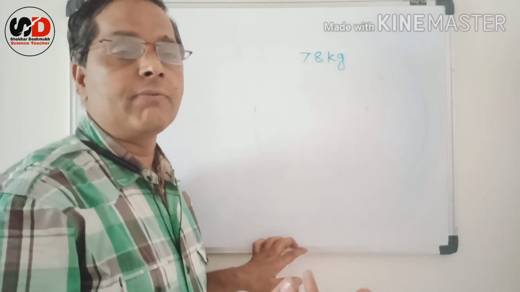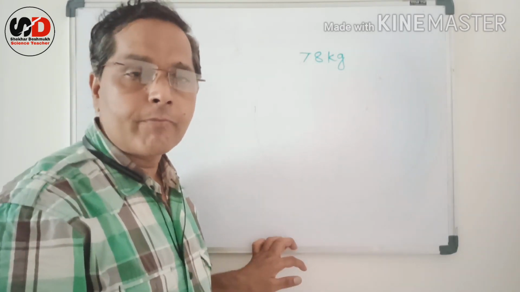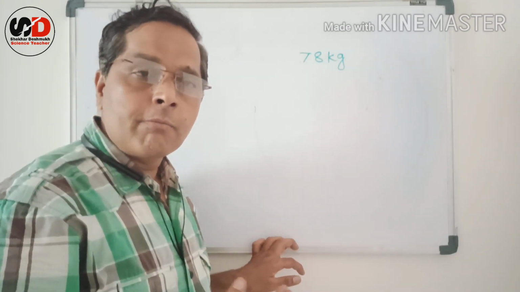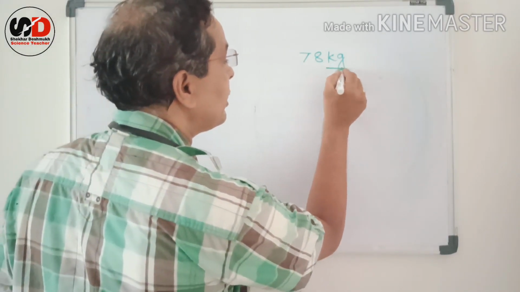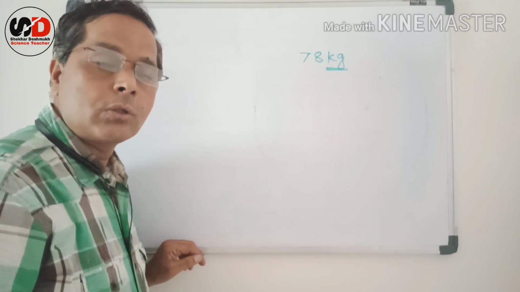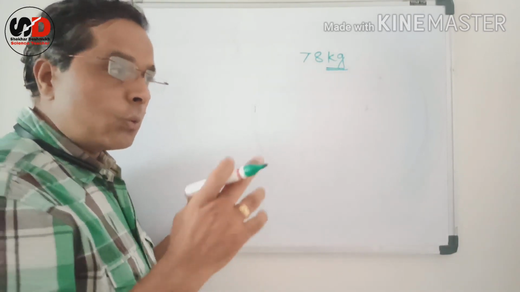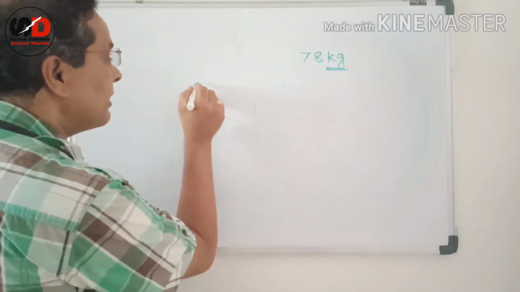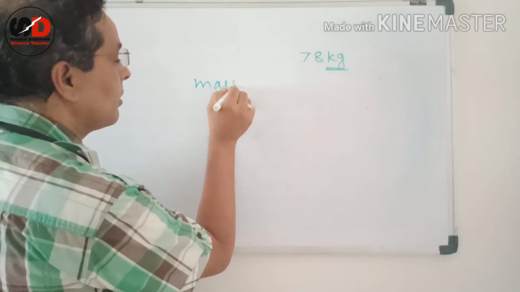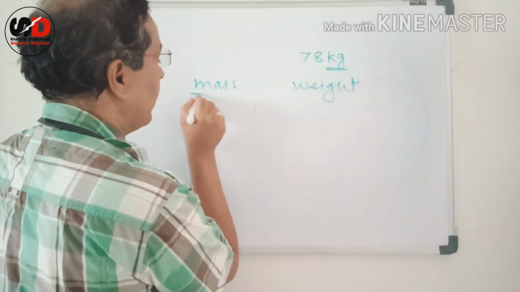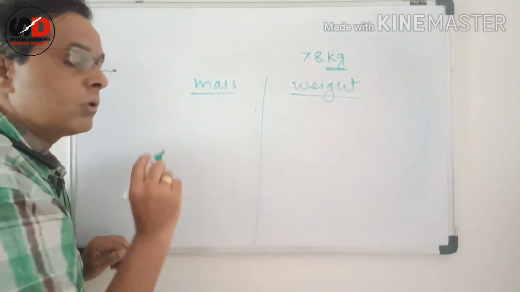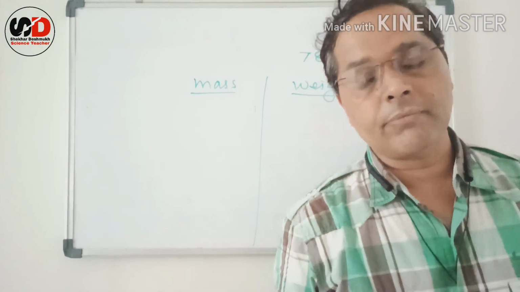You may say it is 50 kg, 60 kg. But is weight measured in kilograms? No. We are confused between mass and weight. And for the exam, the difference between mass and weight can be asked.